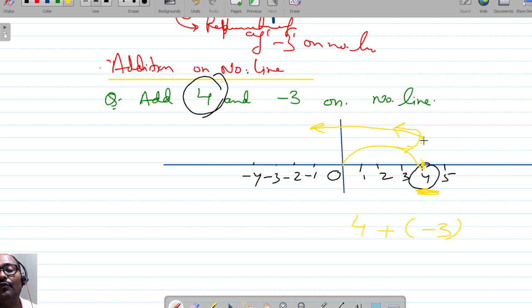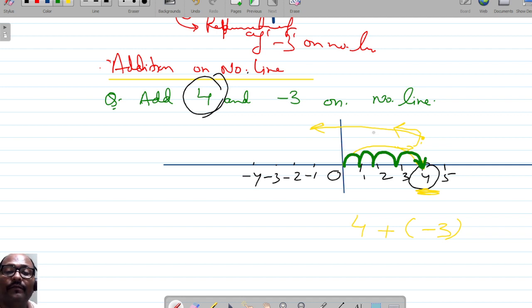From 4, what we will do? What we'll do, friends? Tell me. I hope you understand. First of all, we go to 4 from here: 1, 2, 3, 4. After 4, the direction was towards right till here.